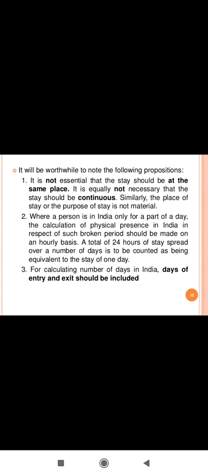So it is not essential that the stay should be at the same place. Even if the person is in India only for a part of the day, or for calculating the number of days in India, days of entry and exit should be included.